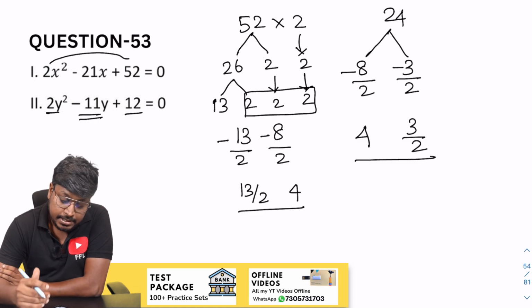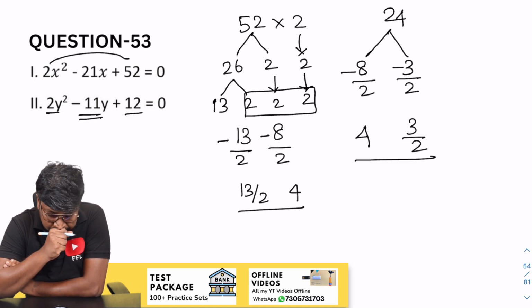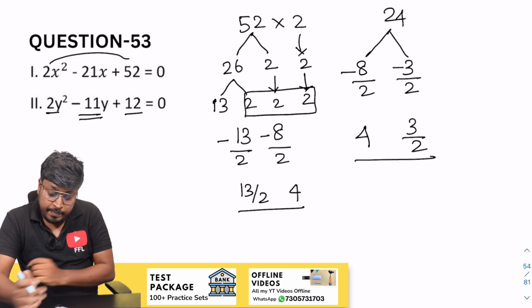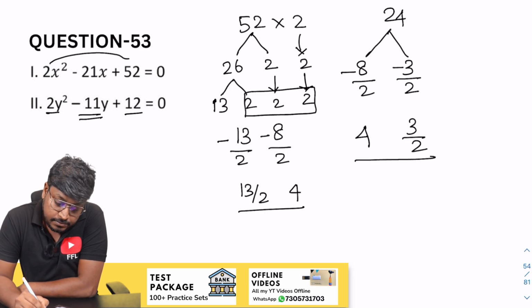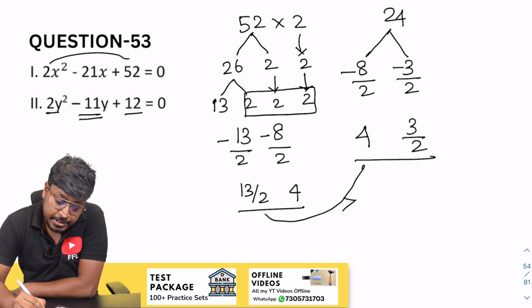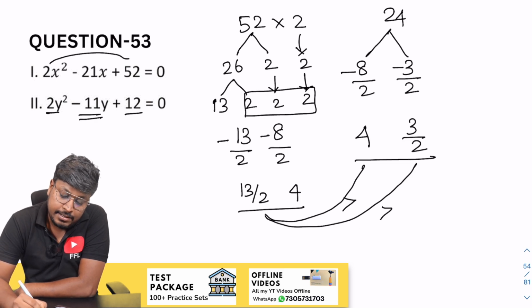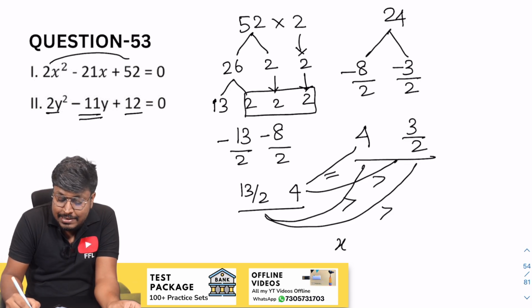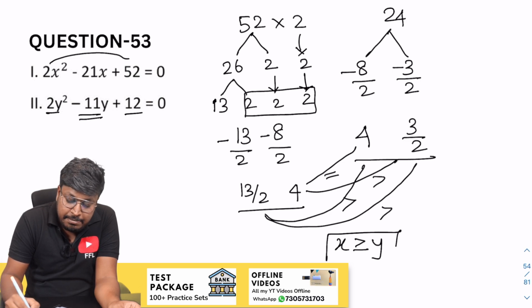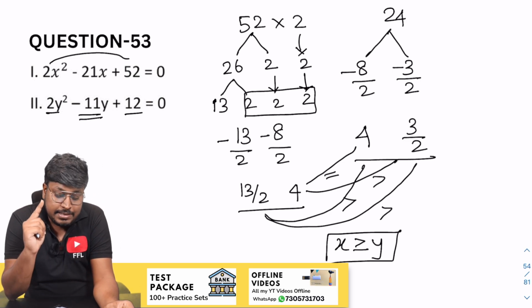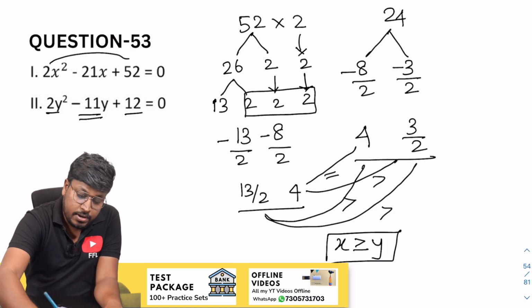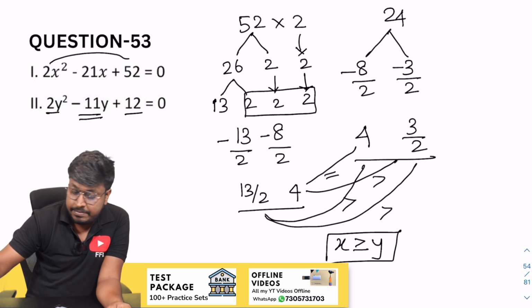Now the comparison part. So 13 by 2, 8, where x is greater than; 13 by 2, 3 by 2, x is greater than; 4 and 4, equal to. So finally, after comparing all the x values with y values, x is greater than or equal to y. So 3 comparisons x is greater than and 1 comparison it is equal to. So the answer will be x greater than or equal to y, which is the answer for question number 53.